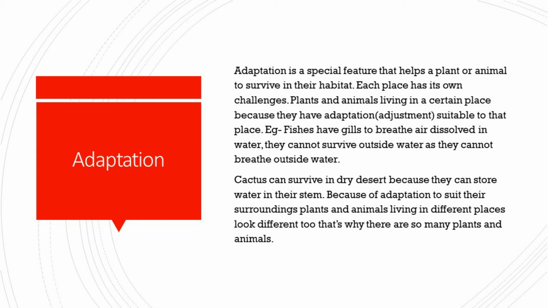In marshy areas, where there is very much marsh, daldal you can say in Hindi, the roots come outside the soil because the soil is very fine clay soil, so air cannot go inside. Roots cannot take in oxygen, so the roots come out of the soil to breathe air. These are known as breathing roots, and they are found in marshy areas.